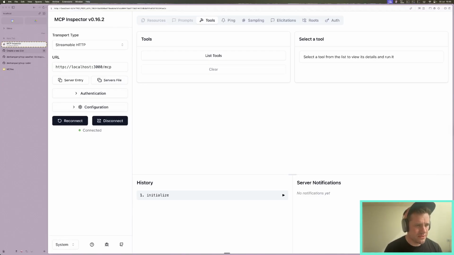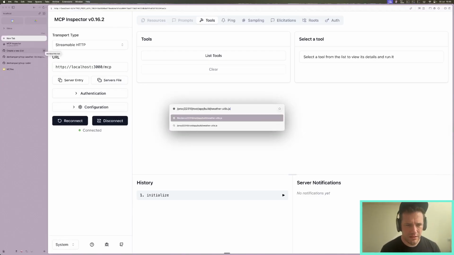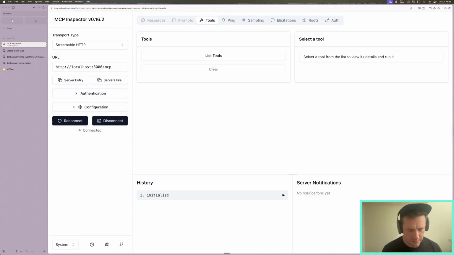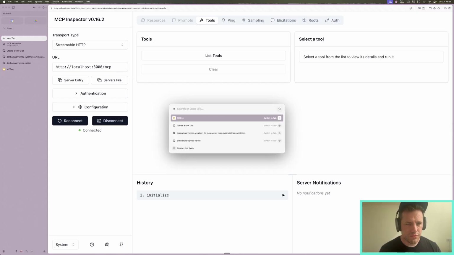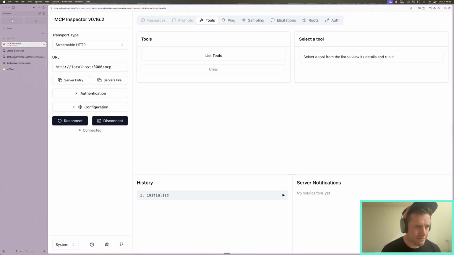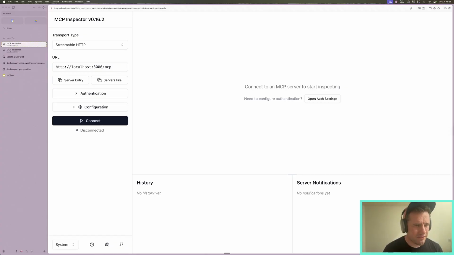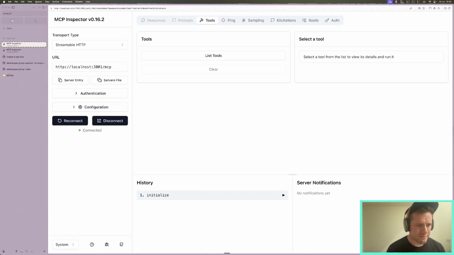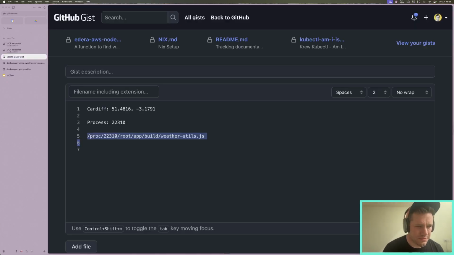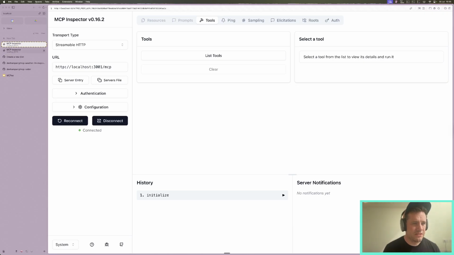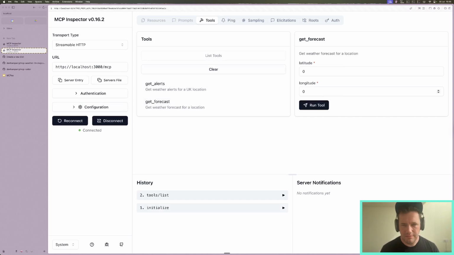So let's just close these ones, and we'll open up another inspector and connect this one to Radar. Whilst we're getting this part ready, let's copy paste this. So first of all, it's important to test that MCP weather is still working. There'd be no point in isolating it if it did not work.